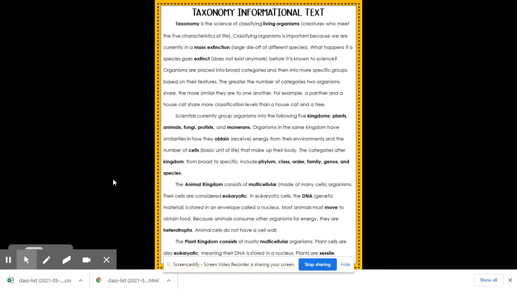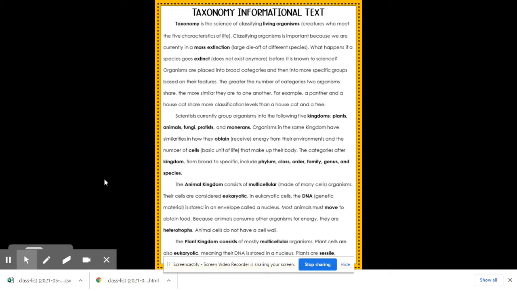Organisms in the same kingdom have similarities in how they obtain, which means receive, energy from their environments, and the number of cells, which are their basic unit of life that make up their body. The categories after kingdom, from broad to more specific, include phylum, class, order, family, genus, and species.